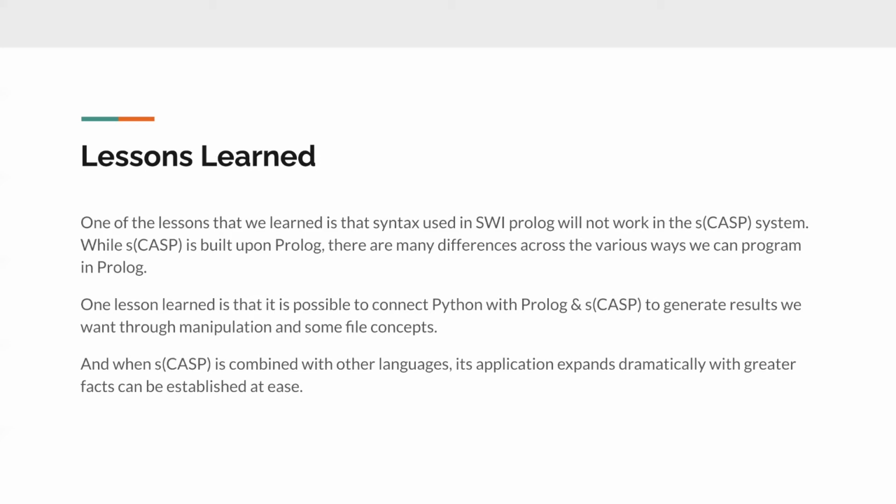Some of the lessons learned: one was simply the syntax used in SWI Prolog, which will not work in the CCAS system. While SCASP is built upon Prolog, there are many differences across the various ways we can program in Prolog. Another lesson learned is that it is possible to connect Python with Prolog and SCASP to generate the results we want through some file manipulation. When SCASP is combined with other languages, its application can expand dramatically, with greater facts which can be established at ease.